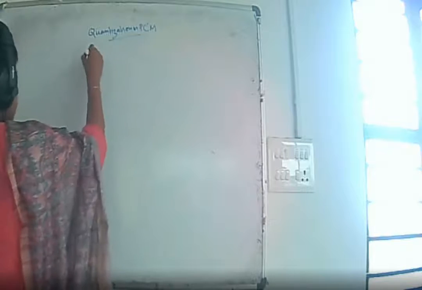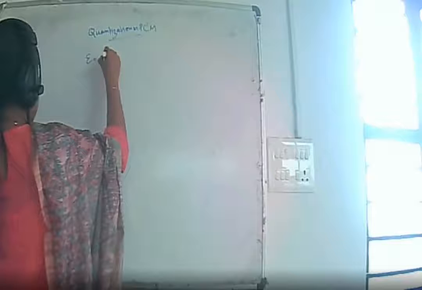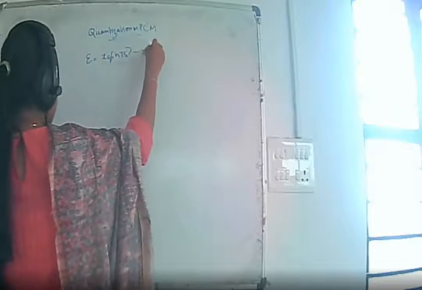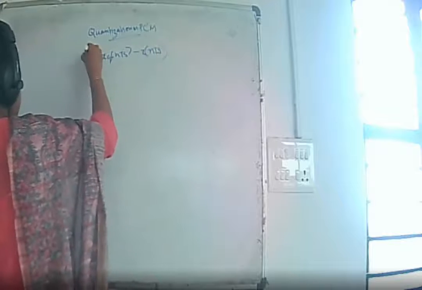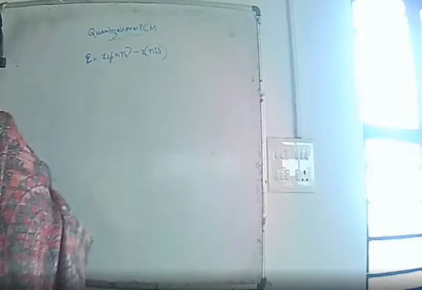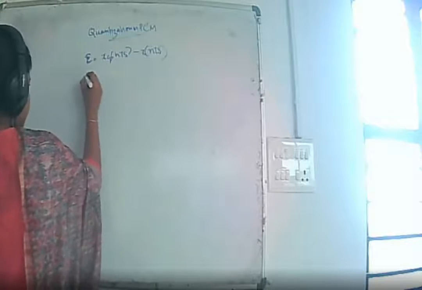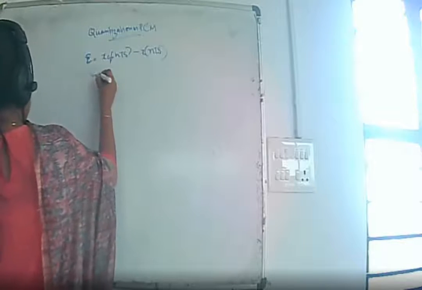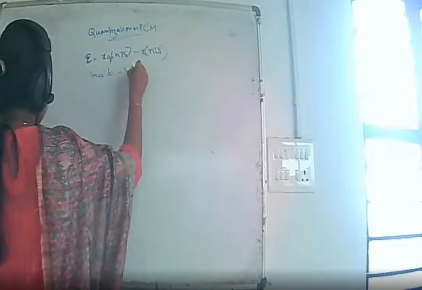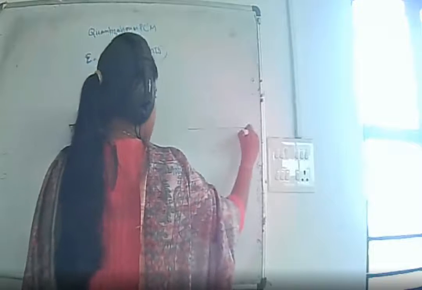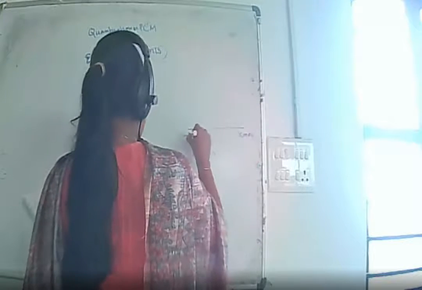Quantization error is e equal to xq(nTs) minus x(nTs). This is the quantization error, which is represented by e. Now we will assume that the input varies from x max to minus x max.